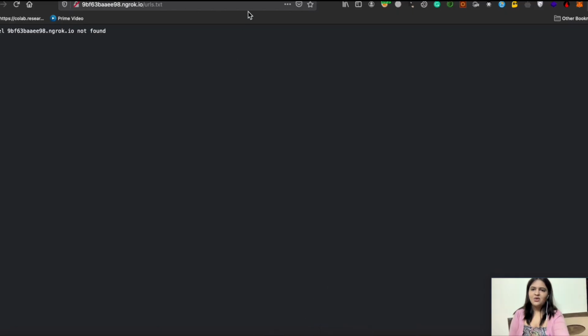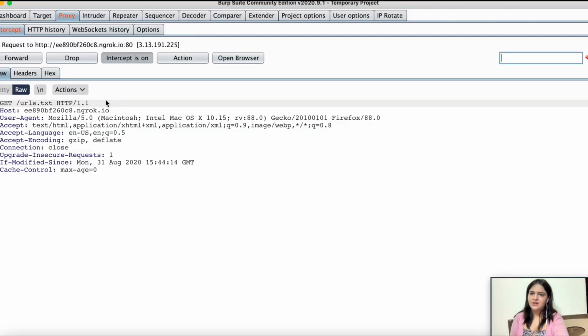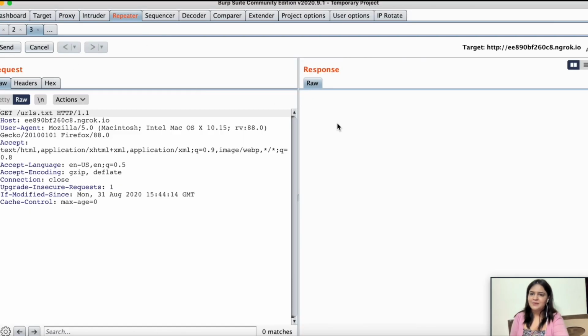Okay, so now I'm going to paste this URL into the Firefox browser, and you see that I'm getting a successful response. Now I want this request in my Burp, so I'm going to turn the proxy intercept on, then send my request to Repeater and hit send.